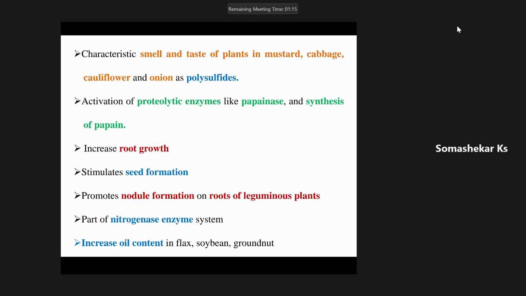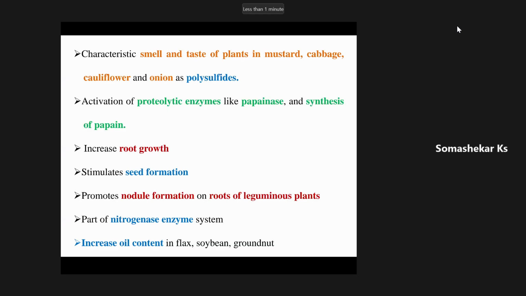Another important thing is, it helps in activation of proteolytic enzymes like papain and synthesis of papain. These are very essential enzymes, and it also helps in increasing root growth. It helps in stimulation of seed formation, and it also has a role in nodule formation on roots of leguminous plants.